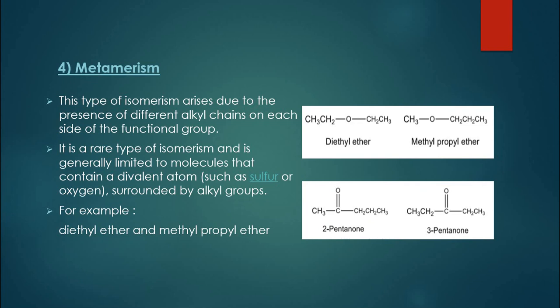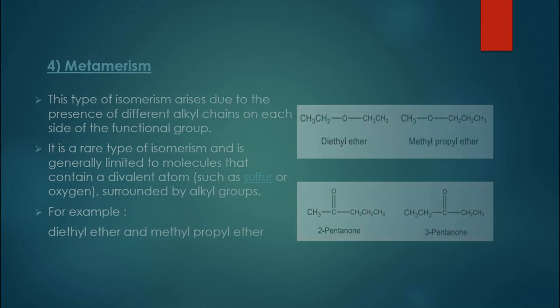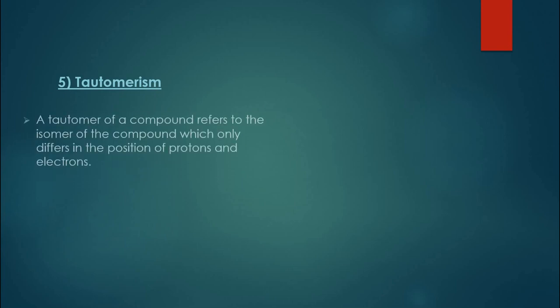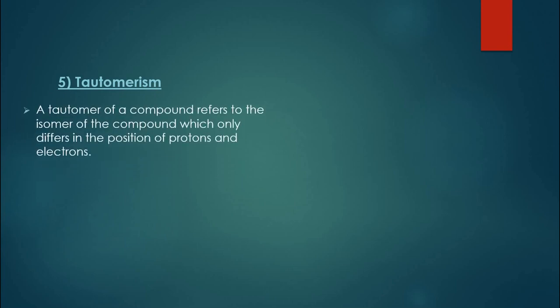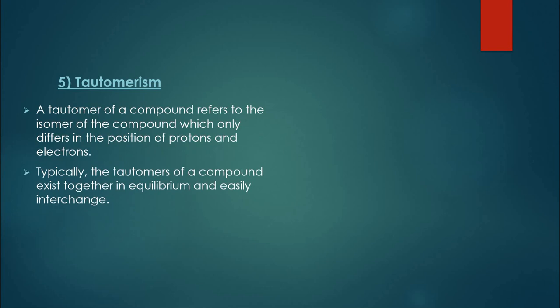The last type of structural isomerism is tautomerism. A tautomer of a compound refers to an isomer of the compound which only differs in the position of protons and electrons. It is in fact related to the position of a proton usually. Typically, the tautomers of a compound exist in equilibrium with each other, and they can easily interchange into each other because it happens just because of transfer of a proton. And there is always intramolecular proton transfer.